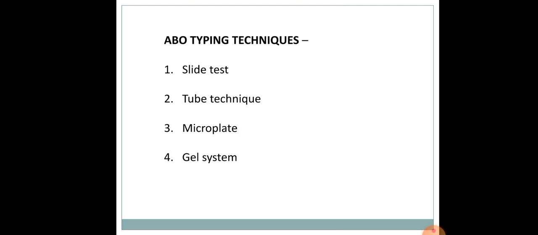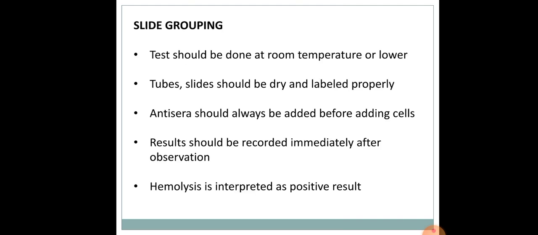Now let's see ABO typing techniques. Slide test, tube technique, microplate and gel system. The commonly used one is slide grouping. In this, the test should be done at room temperature or lower. Tubes and slides should be dry and labeled properly. Antisera should be added before adding cells. The result should be recorded immediately after observation. If hemolysis occurs, then it is termed as positive.